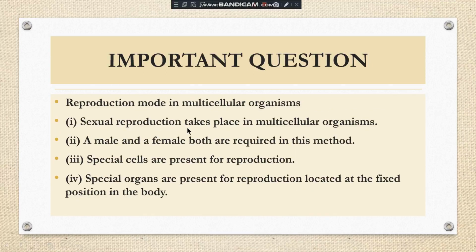Sexual reproduction takes place. And in sexual reproduction, how many parents are involved? Two. So a male and a female are both required in this method, and special cells are present for reproduction, like sperm in the human male and ova in the human female. Special organs are present for reproduction, located at fixed positions in the body. Clear? So these are the main differences between the reproduction modes in unicellular and multicellular organisms. In unicellular, asexual reproduction; in multicellular, sexual reproduction.